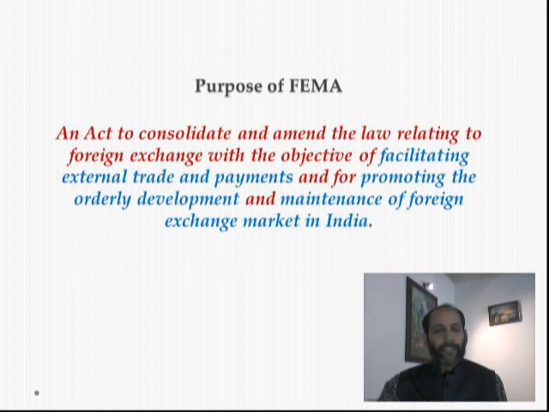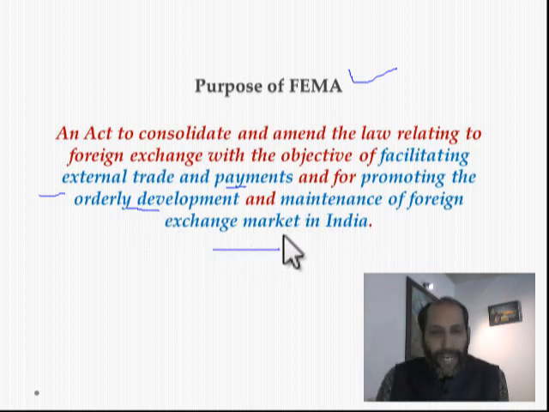So what is the purpose of FEMA? The Foreign Exchange Management Act was preceded by a law called the Foreign Exchange Regulation Act 1973. The present law is an act to consolidate and amend the law relating to foreign exchange, with the objective of facilitating external trade and payments, and promoting the orderly development and maintenance of the foreign exchange market in India.